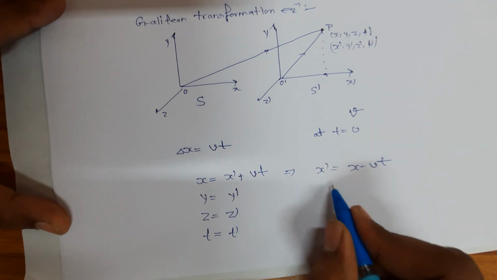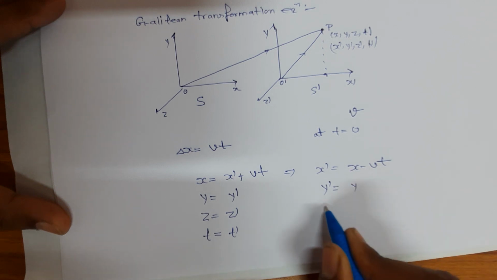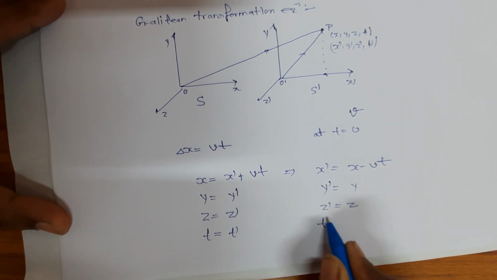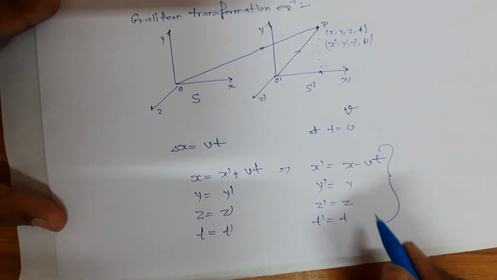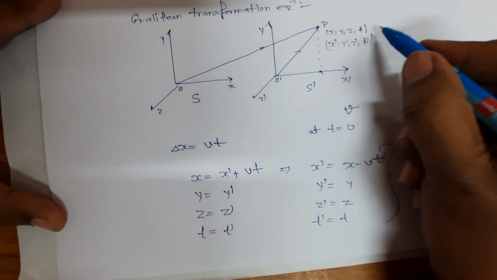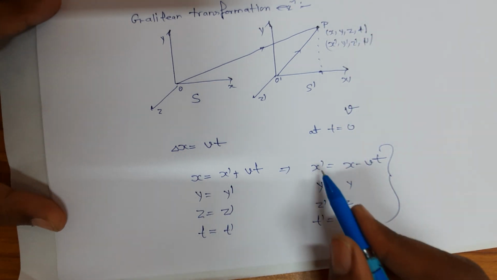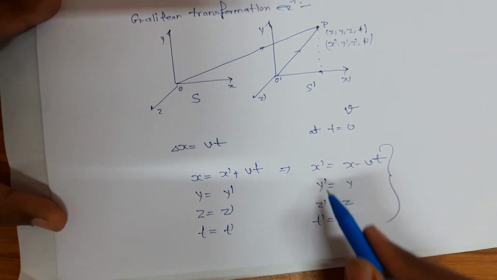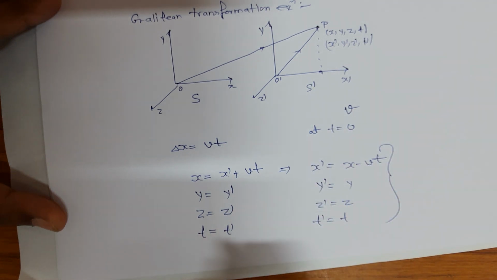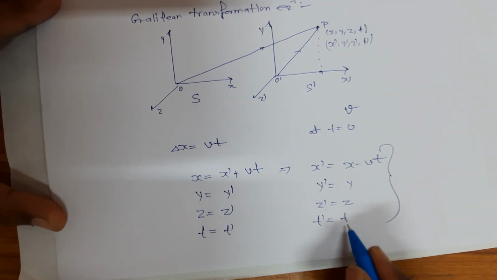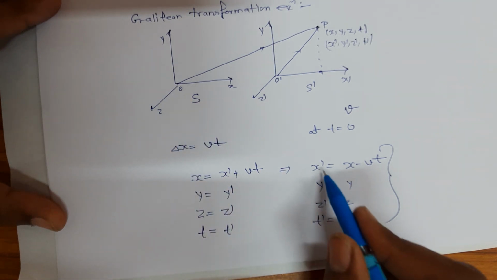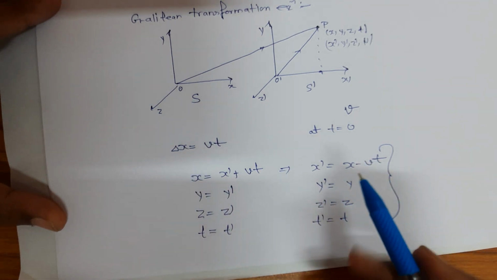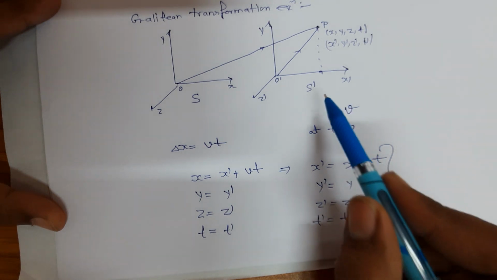So we have the following set of equations: x dash is equal to x minus vt, y dash is equal to y, z dash is equal to z, and t dash is equal to t. So these equations relate the coordinates x, y, z, t, the observations noted by the observer sitting at S, with x dash, y dash, z dash, t dash, the observations of S dash.